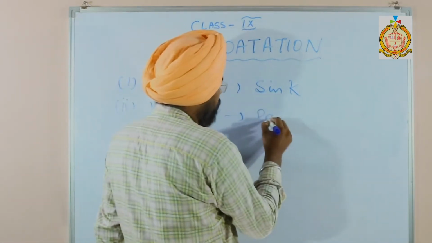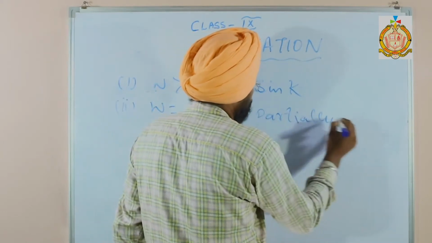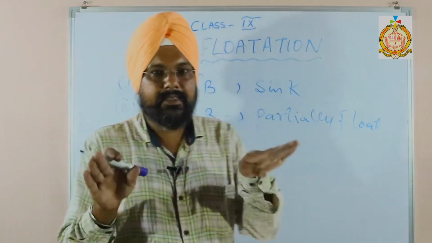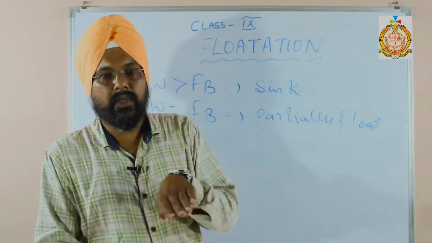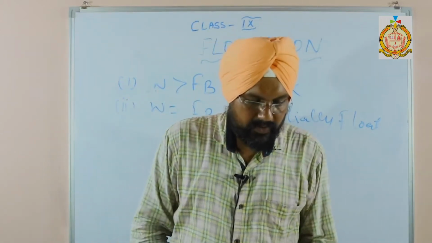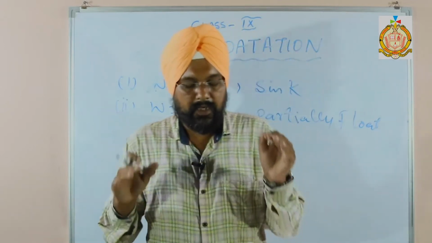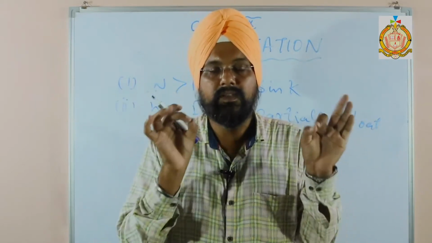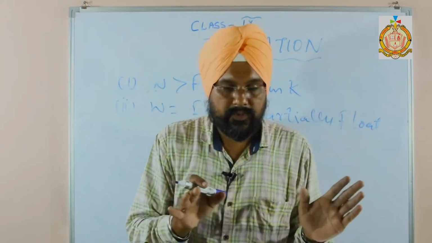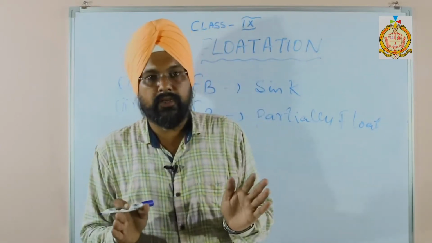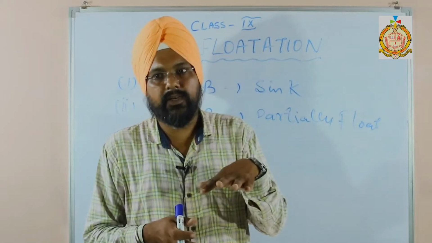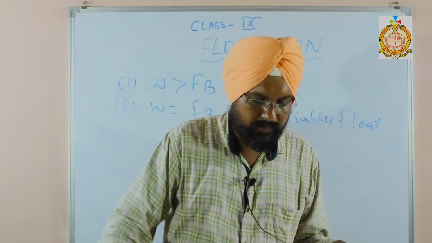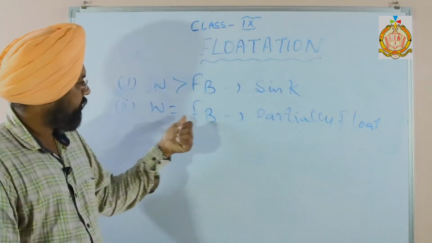The body will partially float, meaning half of the body will be inside and half will be outside, as its weight becomes equal to that of the liquid displaced. And one more important thing, students: the apparent weight of the body is zero. This is a board question. Underline this one. The apparent weight of a floating body, when the body is floating, is zero. So the apparent weight of the body will be zero when weight is equal to upthrust.